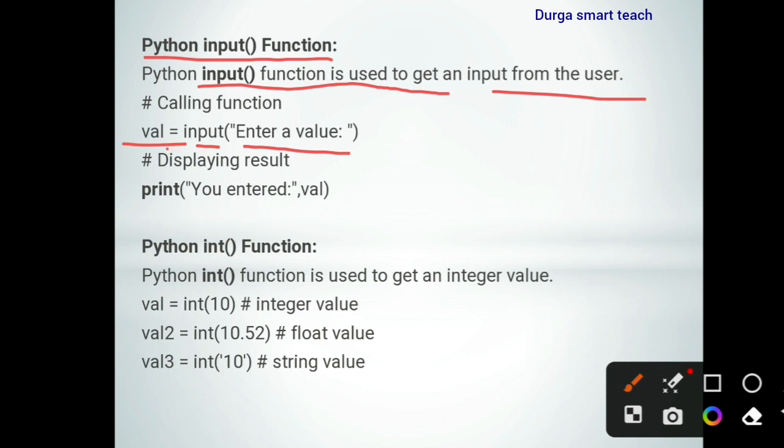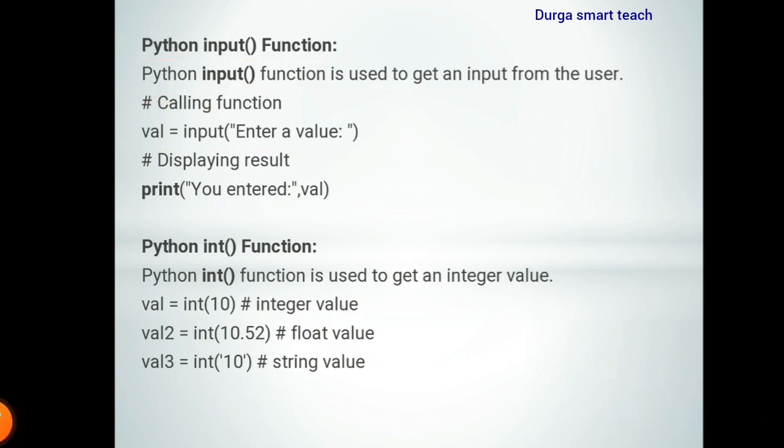Whatever data is given by the user will be stored in the val variable. Next I am displaying the value in the variable: 'you entered', val. So whatever value is in val will be displayed. Suppose I am entering 10. So 'you entered 10' will be displayed. The input function is used to read data from the user.